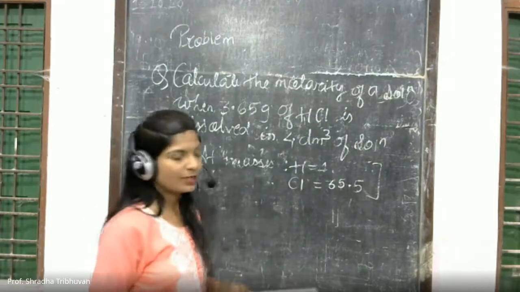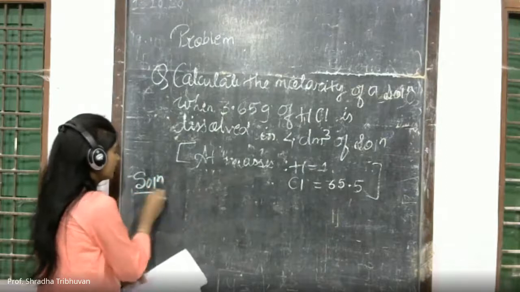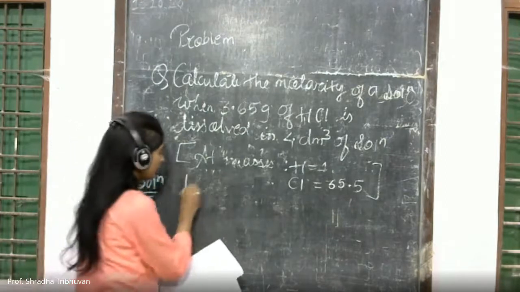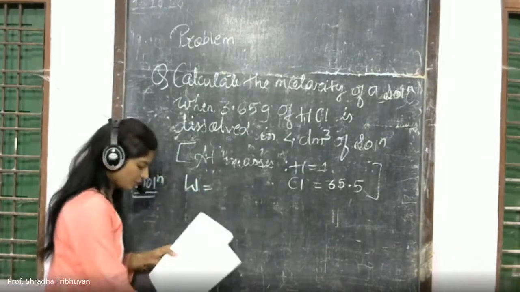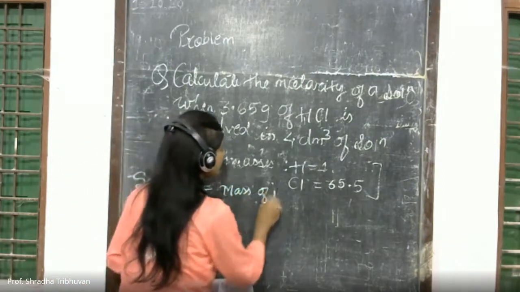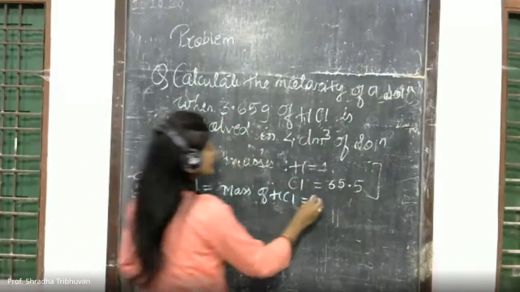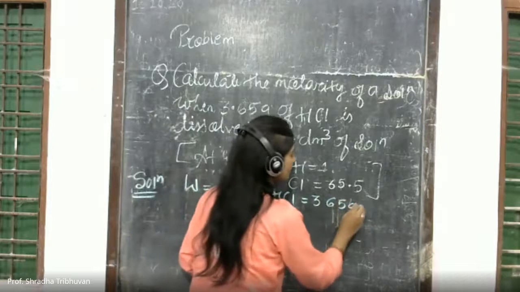So what all is provided? First we will write that. We will write solution. W, which is equal to weight, that is mass of HCl. So that is how much? 3.65 gram of HCl.